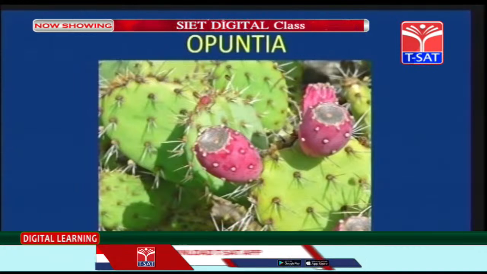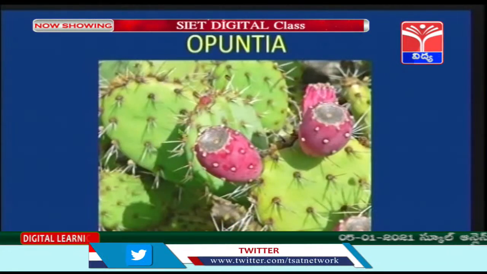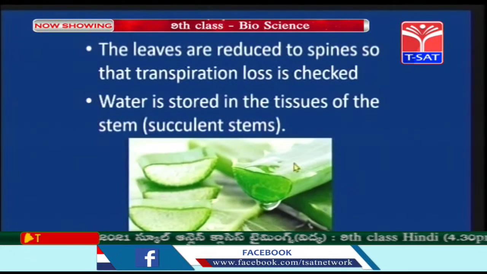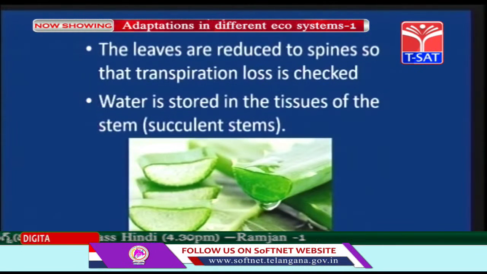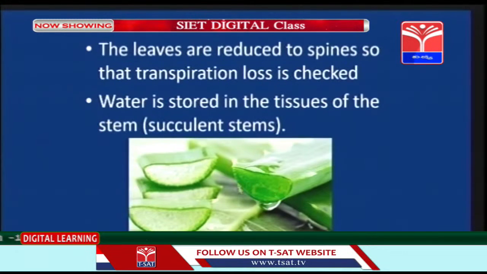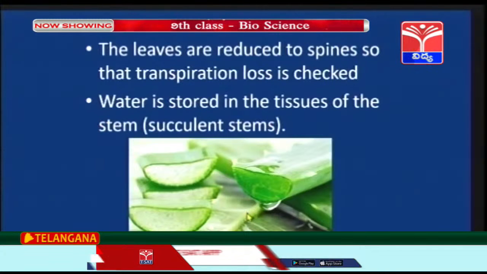What happens in the transpiration process, children? Yes, the water is evaporated. So, to compensate for the water loss, they have evolved the spines. So, the leaves are reduced into spines in Opuntia. Now, children, the stem is called a succulent stem because it stores the water. We can clearly see it in the aloe vera children, right? So they store the water in the stem. That's the reason the stem is called a succulent stem.